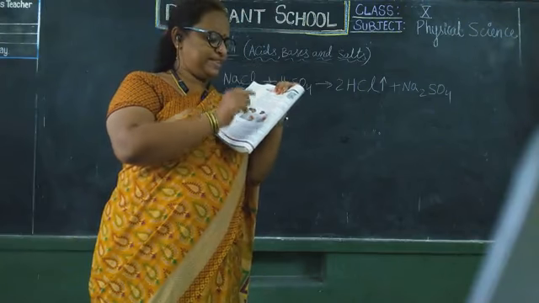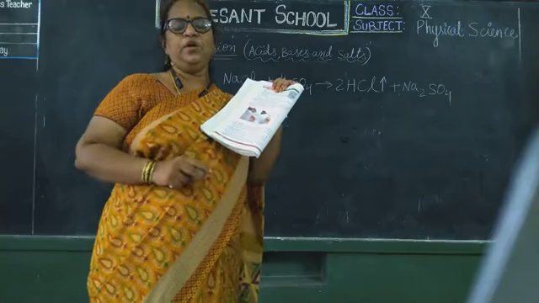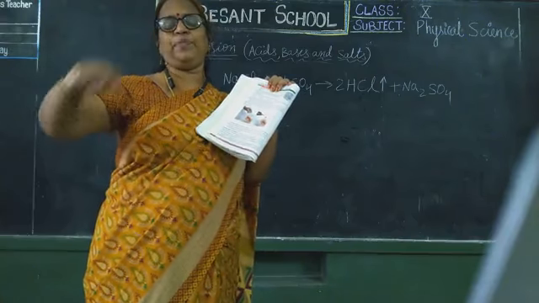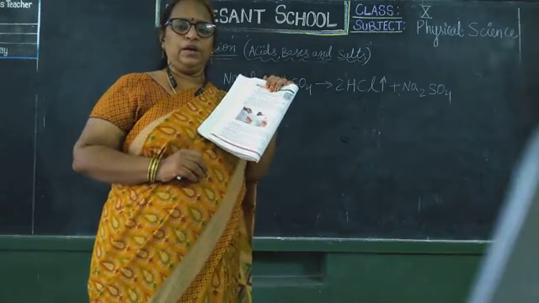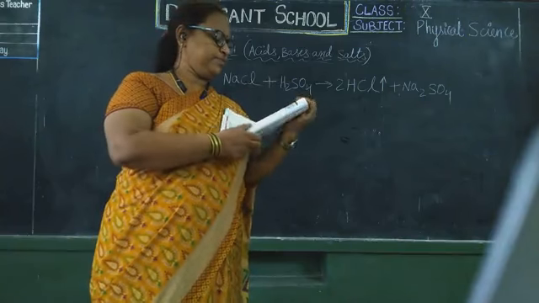Now place a dry blue litmus paper where the gas is liberating at the mouth of the delivery tube. You place a dry blue litmus paper. You will not see any change in that paper. It remains blue only. Okay.